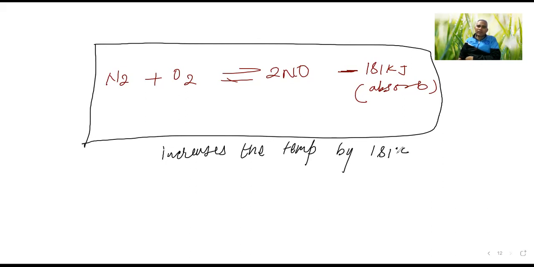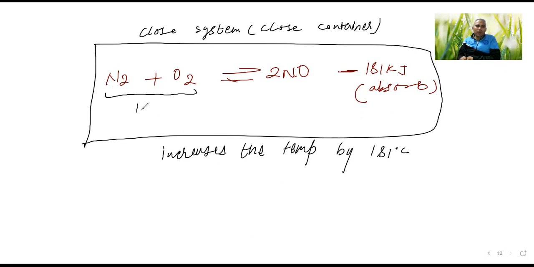This is a closed system; equilibrium we study in a closed system, in a closed container. So if I increase the temperature, it converts into what? Here negative 181 plus positive 181, so both will cancel out, so here the temperature will be 0.